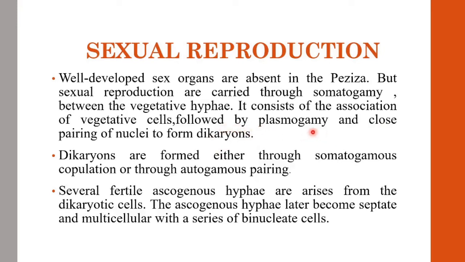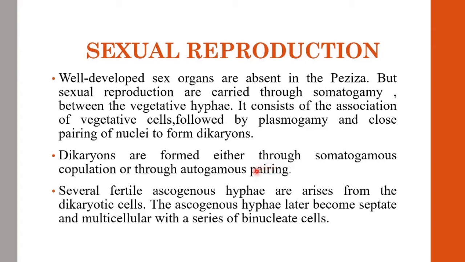These dikaryons are formed either through somatogamous copulation, that is the fusion between the vegetative cells of adjacent hyphae in the case of heterothallic species, or through autogamous pairing between the cells of the same hypha in the case of homothallic species.